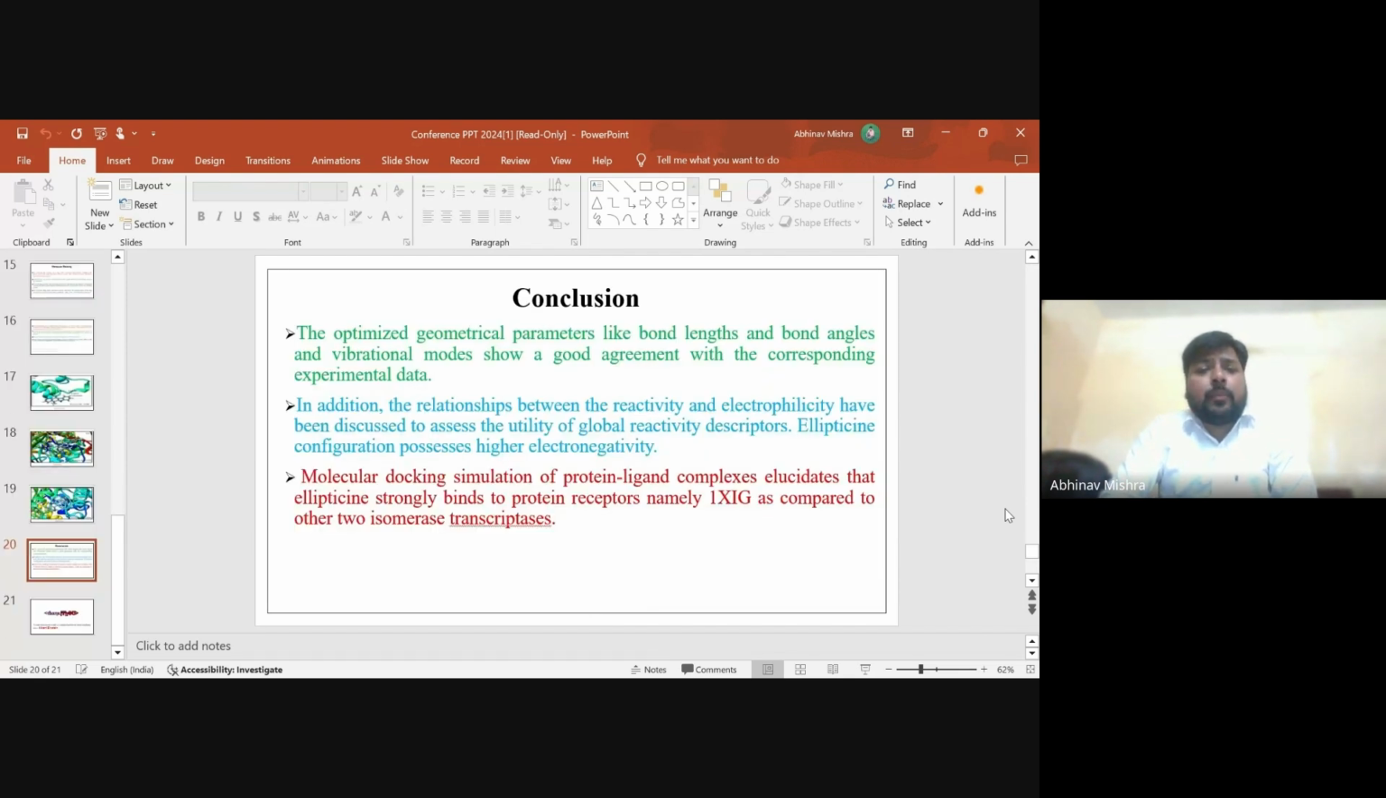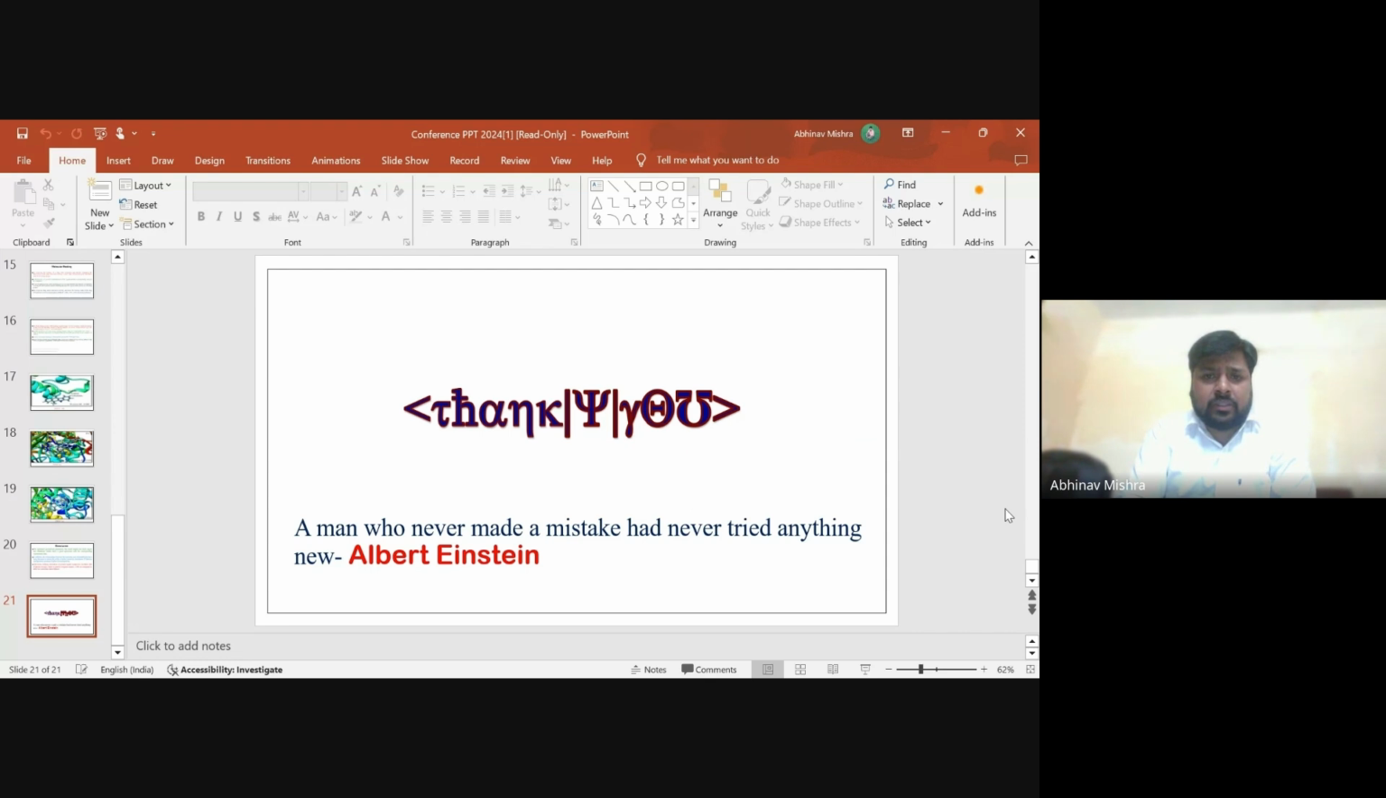Conclusion: the optimized geometrical parameters like bond lengths and bond angles, and the vibrational modes, show good agreement with the corresponding experimental data. In addition, the relationship between reactivity and electrophilicity has been discussed to assess the utility of global reactivity descriptors. The Ellipticine configuration possesses higher electronegativity. Molecular docking simulation of the protein-ligand complex elucidates that Ellipticine binds strongly to the protein receptor 1XIG as compared to other isomerase transcriptases. Thank you, sir.